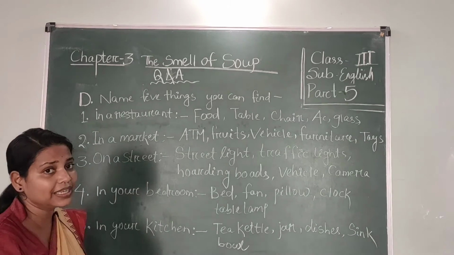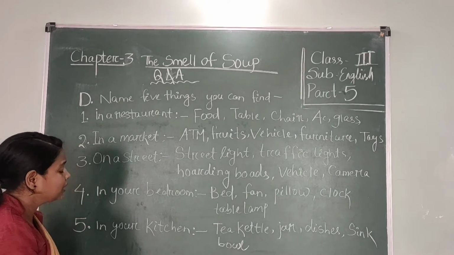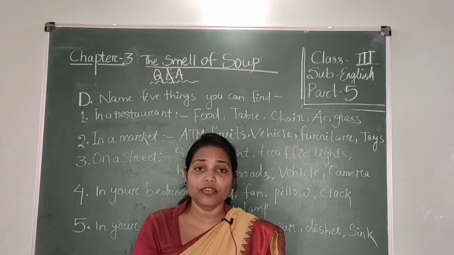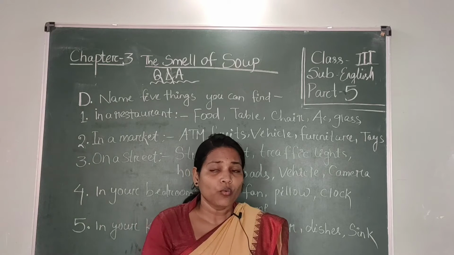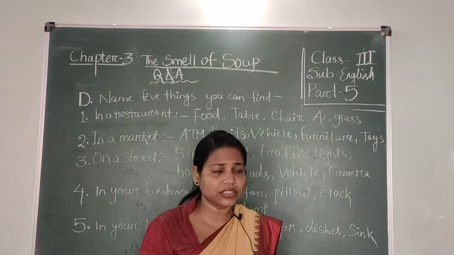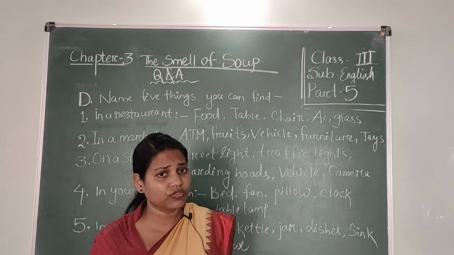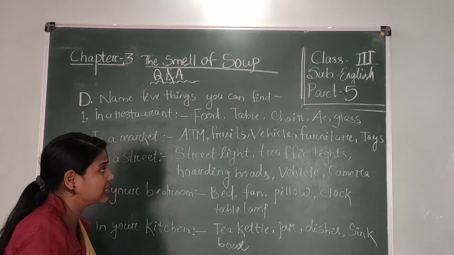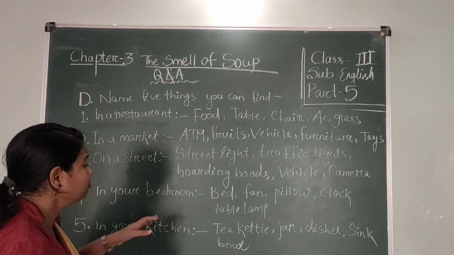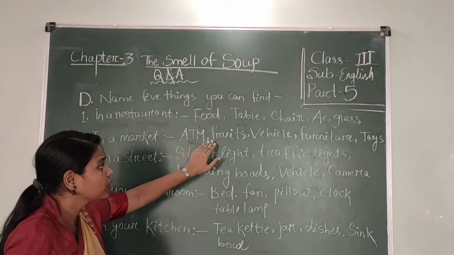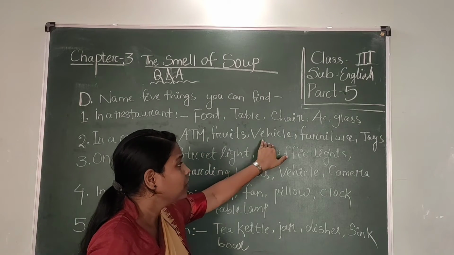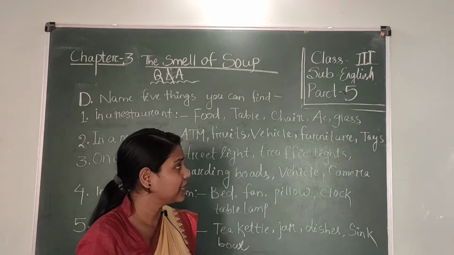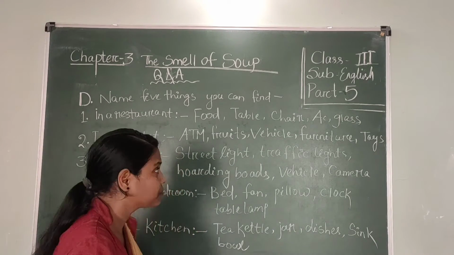Okay, now look at number 2. In a market. Students, you have to again remember whenever you go to the market, how many things we can find. We can see many types of things, varieties of things in the market. So you write 5 things' names: ATM, fruits, vehicle, furniture and toys. So students, fruits, vehicles, furniture, toys.